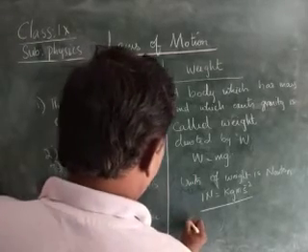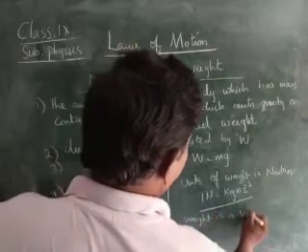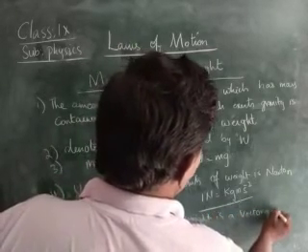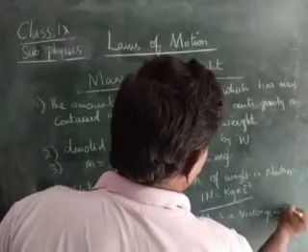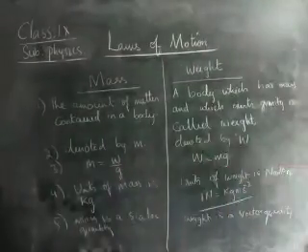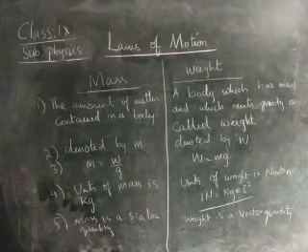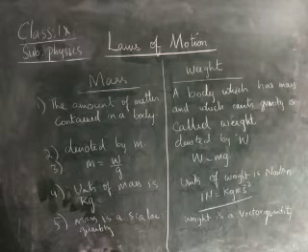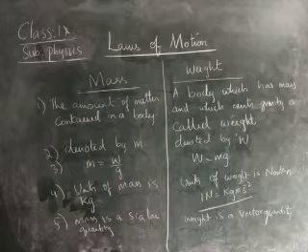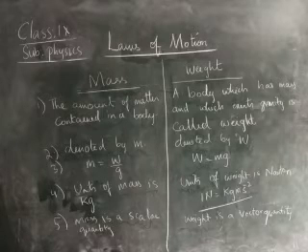And here weight is a vector quantity. Okay, children, these are the differences between the mass and the weight. The amount of matter contained in a body is called the mass. Here mass is denoted by the letter M, and M is equal to W by g. The unit of mass is kilogram, and mass is a scalar quantity.